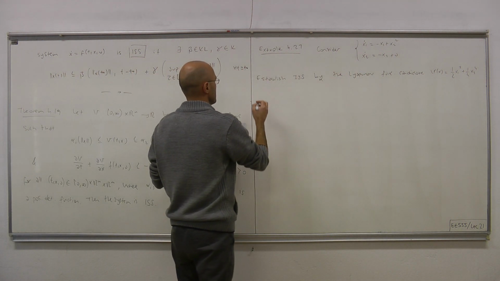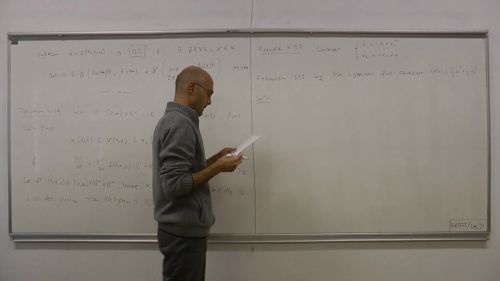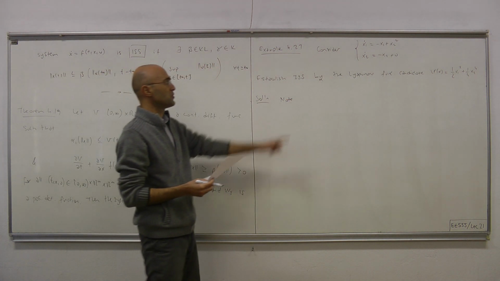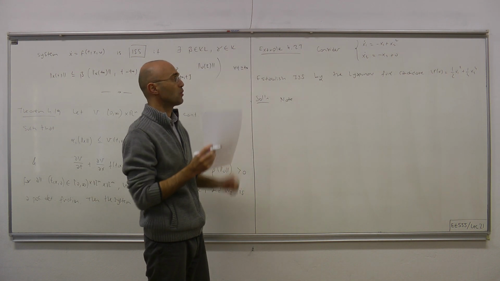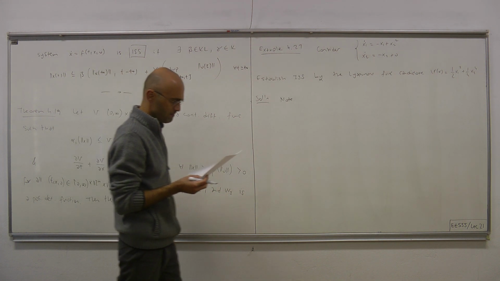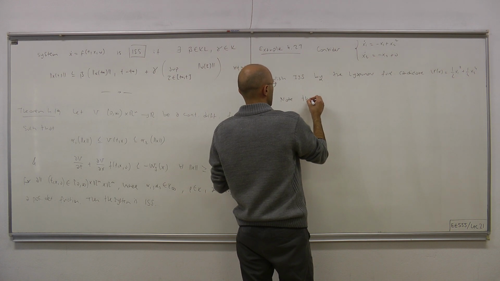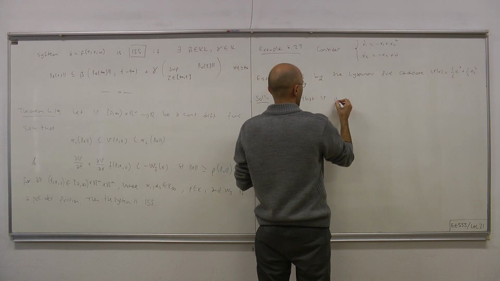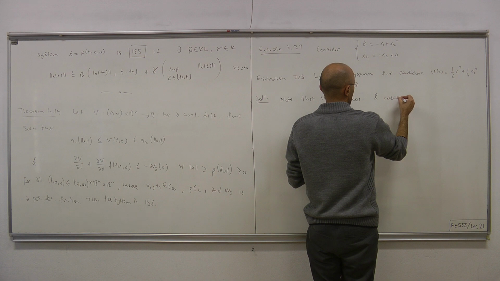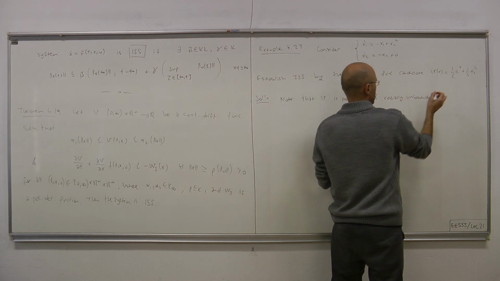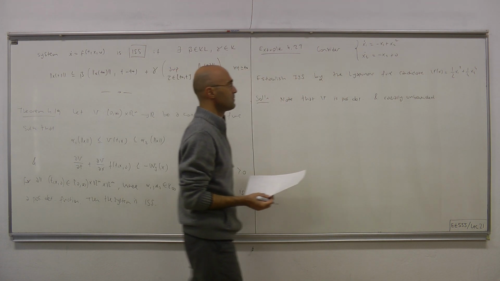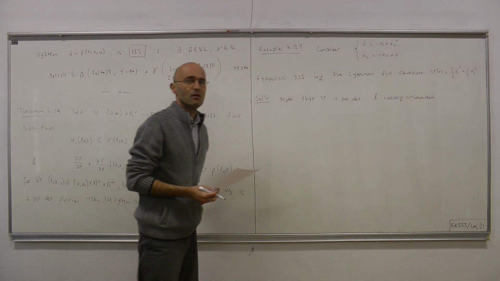Here is the solution. First of all, it's clear that V is positive definite with respect to the state of the system, x1, x2, and also it's radially unbounded. Radially unbounded means that as the norm of x becomes larger and larger, V of x must also become larger and larger.